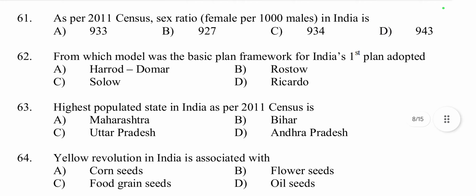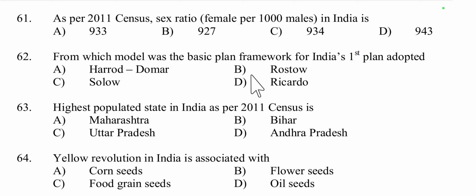Then next question: from which model was the basic plan framework for India's first plan adopted? The first plan adopted the Harrod-Domar model. The first 5-year plan came in 1951 to 56, which was based on the Harrod-Domar model, which emphasized investment, saving and capital output ratio for growth. So option A is the right answer.